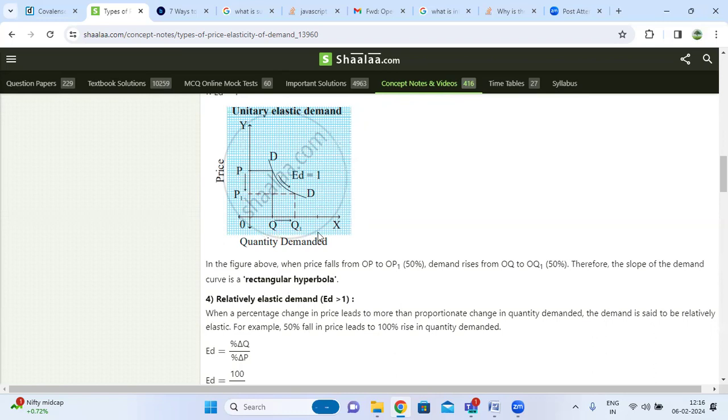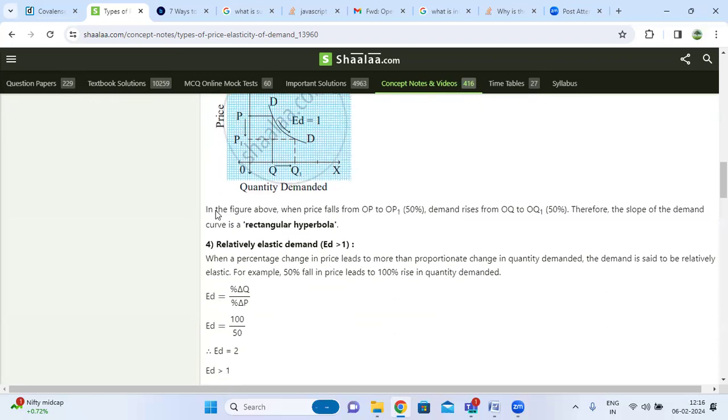Therefore the slope of the demand curve is a rectangular hyperbola. In this curve, DD is the demand curve, a rectangular curve. So it is unitary elastic demand.